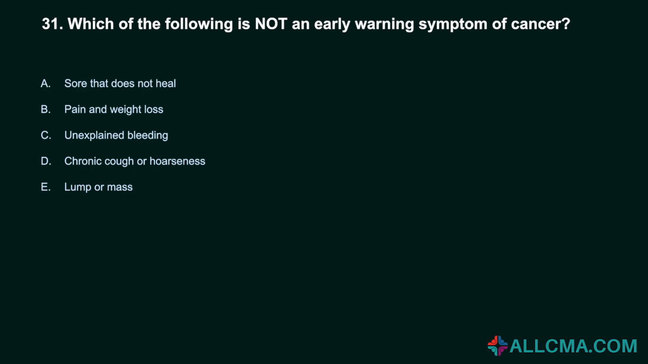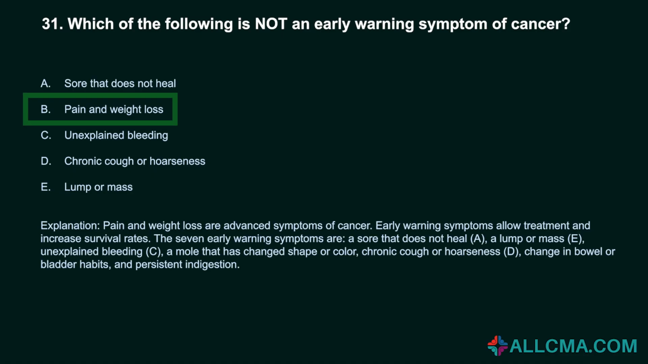A. Sore that does not heal. B. Pain and weight loss. C. Unexplained bleeding. D. Chronic cough or hoarseness. E. Lump or mass. Correct answer, B. Pain and weight loss. Pain and weight loss are advanced symptoms of cancer. Early warning symptoms allow treatment and increase survival rates.